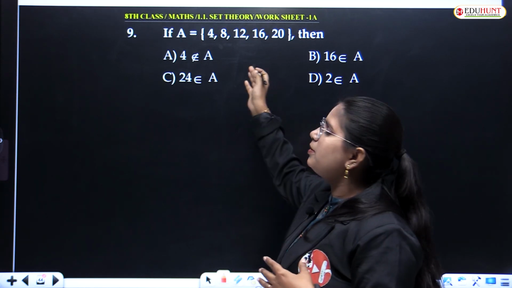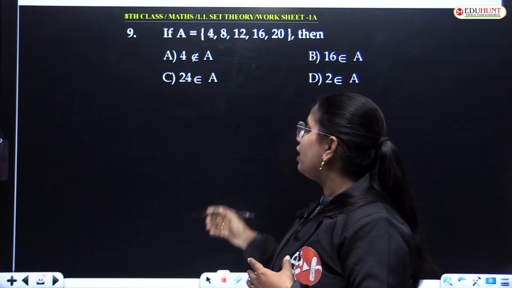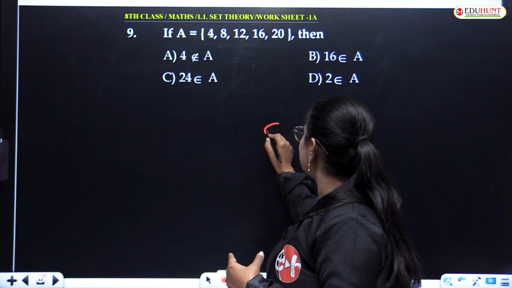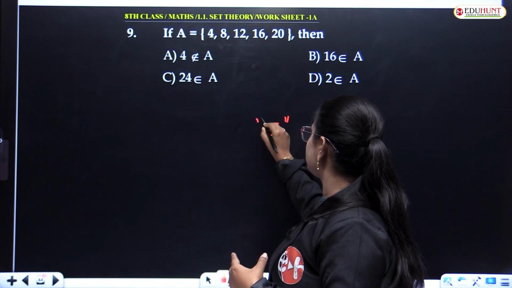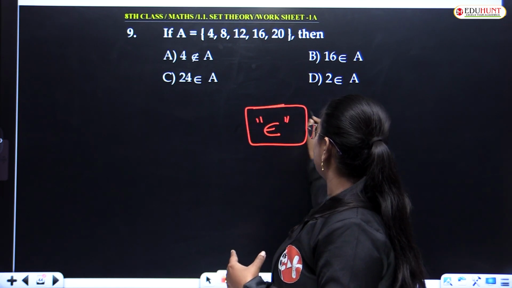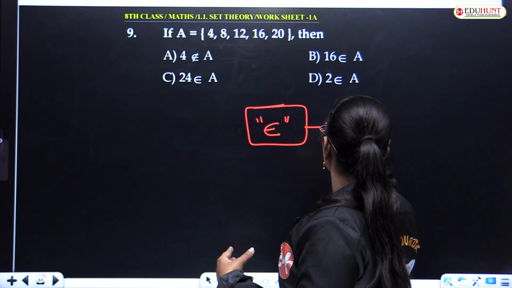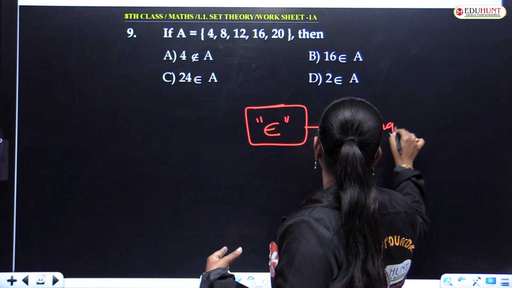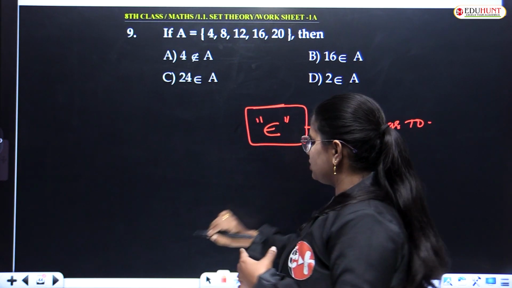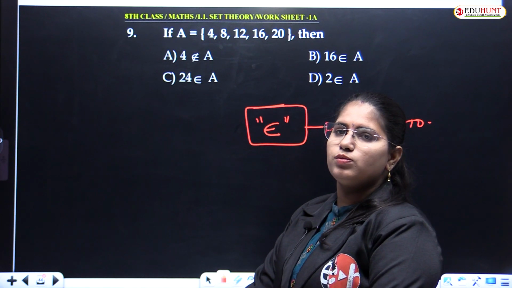Similarly, if any element belongs to set A, it is notated like this. This is a representation of belongs to.